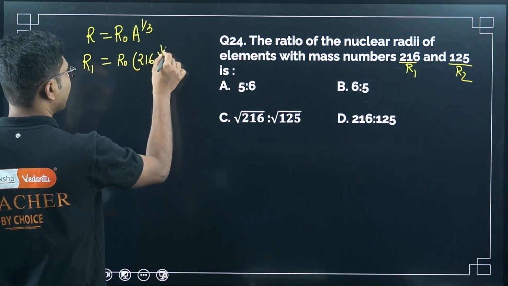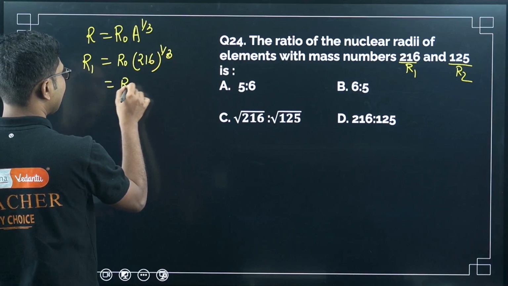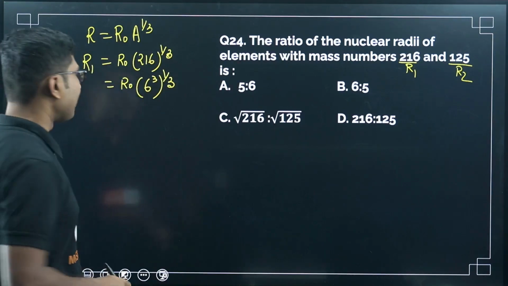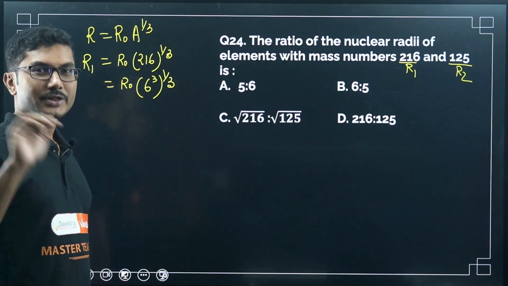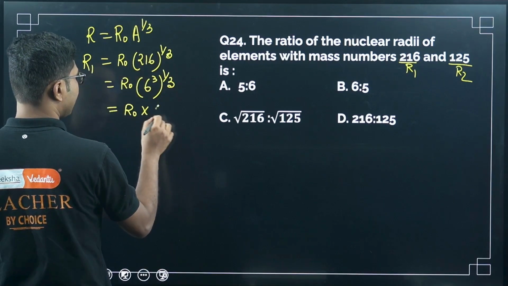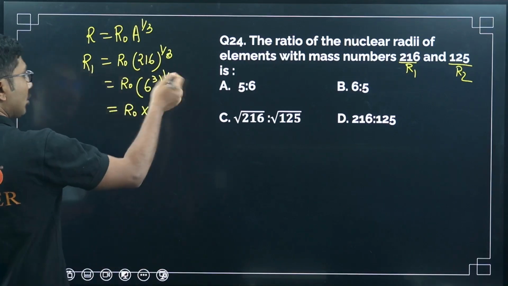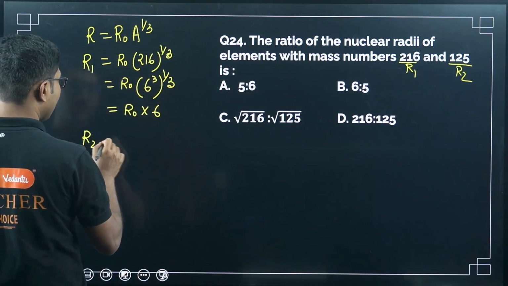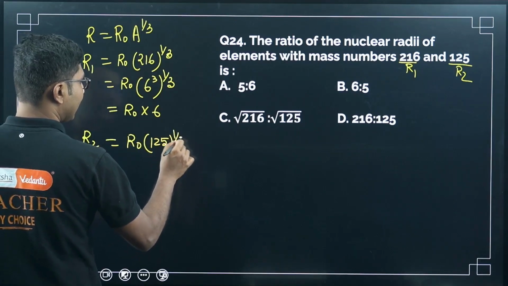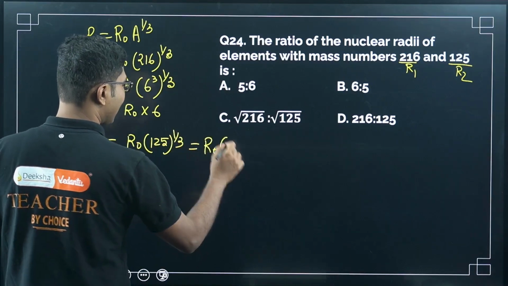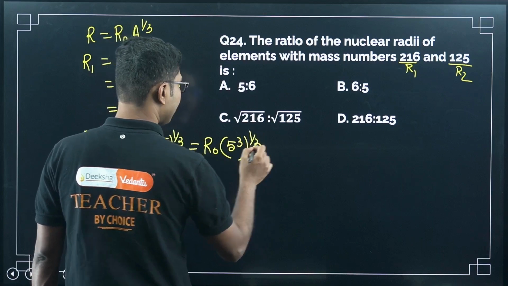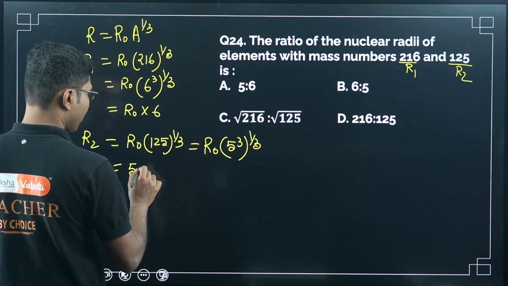So what is R1? R1 is R naught times 216 to the power 1/3. Now you should know 216 is basically 6 cube. 6 times 6 is 36, 36 times 6 is 216, right? So it will be R naught times 6 cube to the power 1/3, which is 6 R naught. Similarly, R2 will be R naught times 125 to the power 1/3. Now what is 125? 125 is easy, it is 5 cube, right? So it will be 5 R naught.